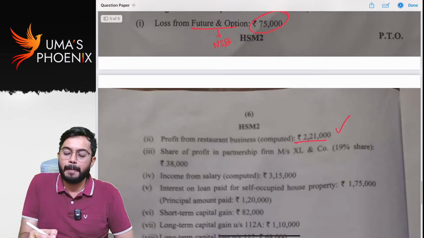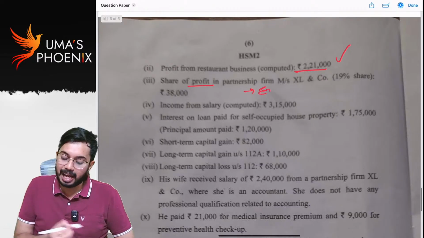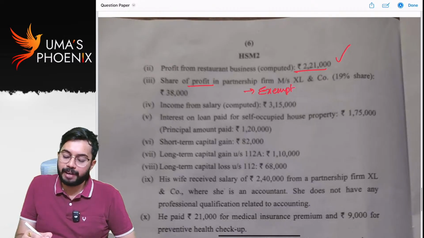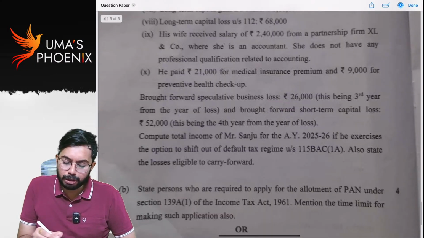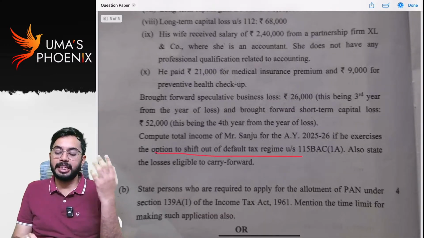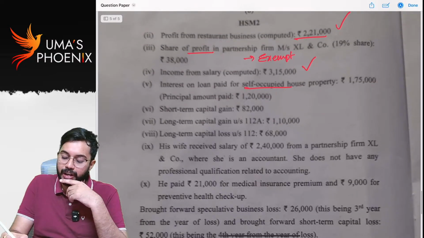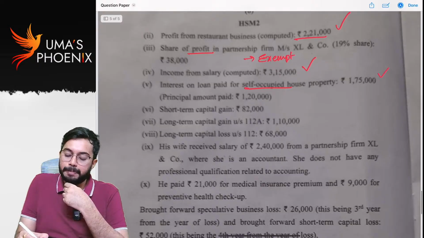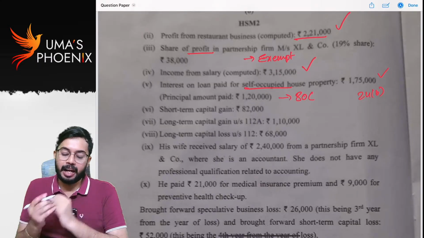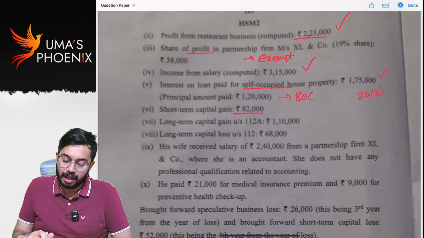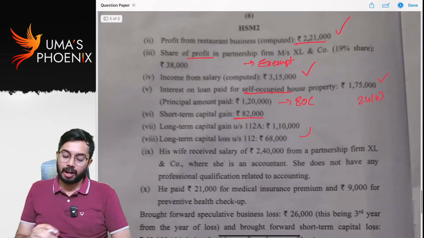Share of profit from partnership firm is not taxable, that is exempt. Income from salary. Interest on loan paid for self-occupied property. Option to shift out of default tax regime. That means he is paying taxes under optional tax rates. So that is allowed as deduction under section 24B, and the principal amount is eligible for deduction under section 80C. Short term capital gain 82,000, long term capital gain, long term capital loss. Long term capital loss you can set off against long term capital gain.